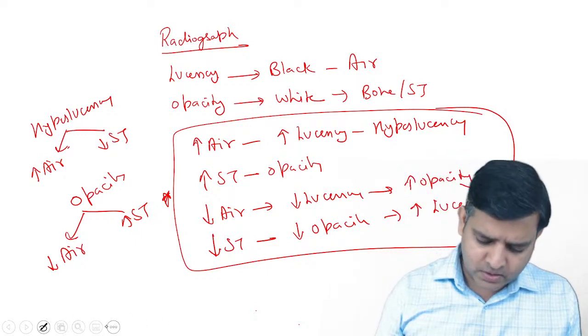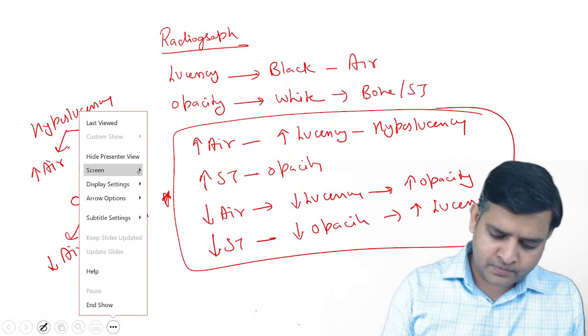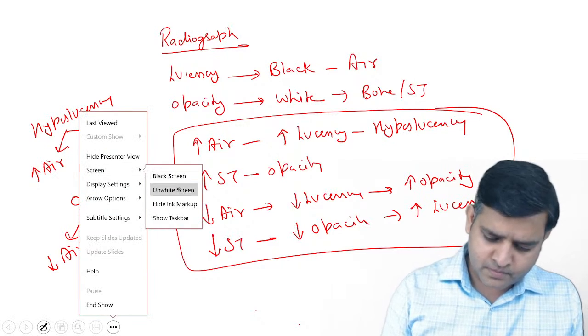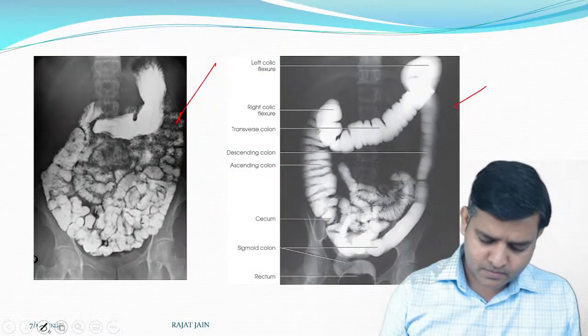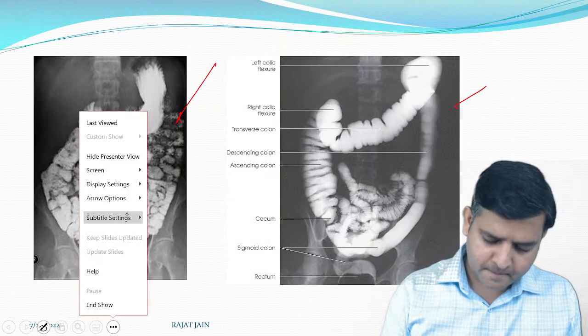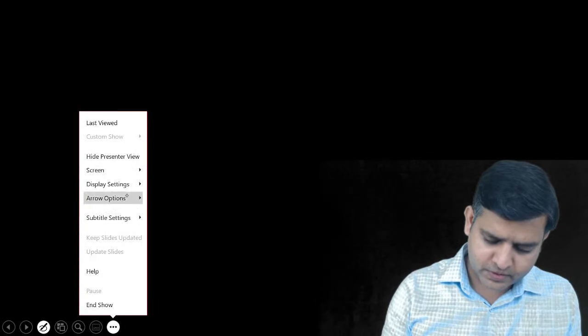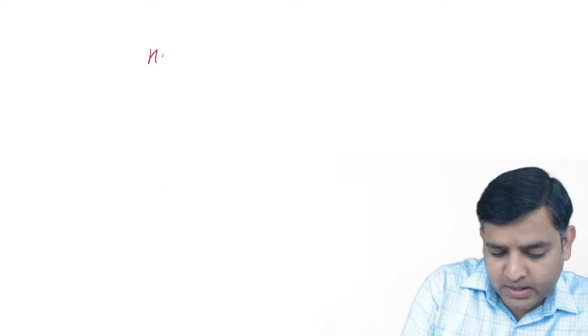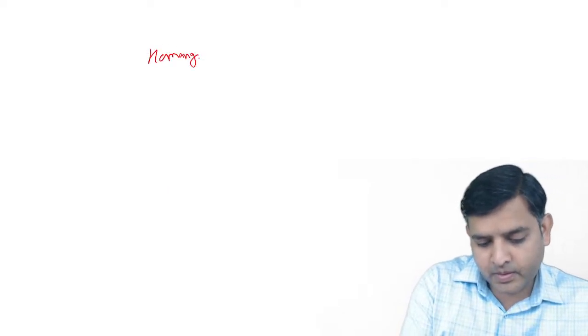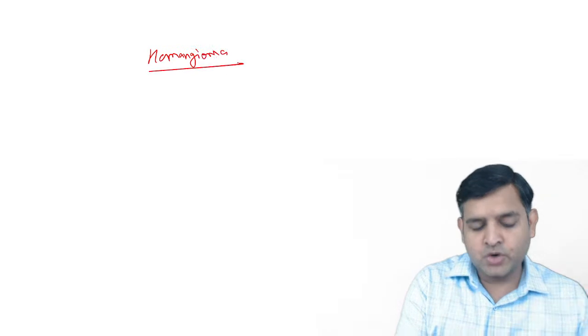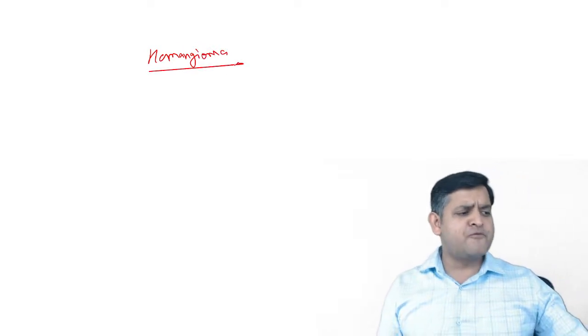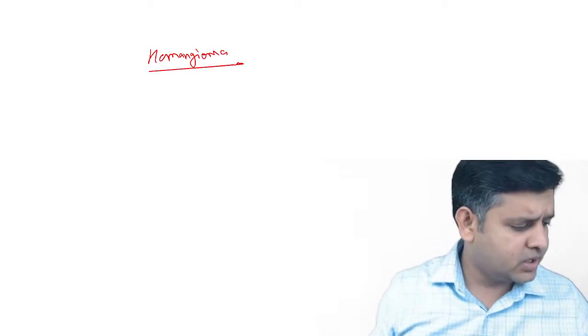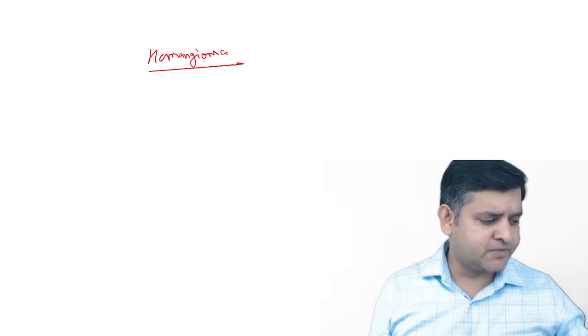Triphasic pattern. All right. Hemangioma. So every focal lesion in the liver has a specific pattern.